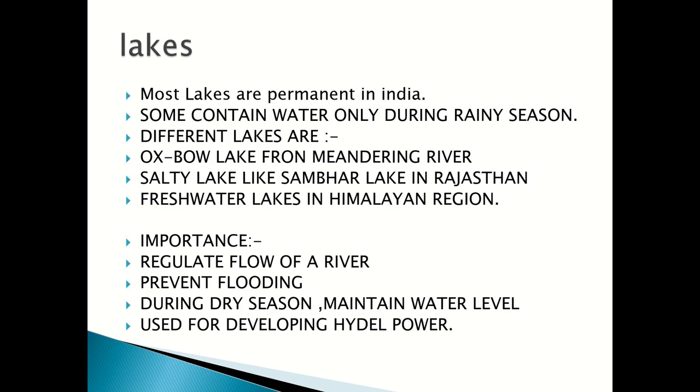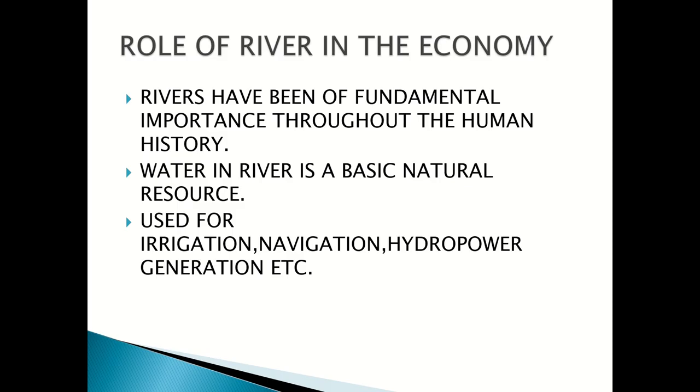The lakes. Most lakes in India are permanent, but some are temporary, which revive in the rainy season. The different lakes are Oxbow Lakes, which are formed by a meandering, snake-like river due to depositional activity. Second, the salty lakes like the Sambar Lake in Rajasthan, and third, freshwater lakes, which are found in the mountains, that is the Himalayan region in India. Their importance is that they regulate the flow of rivers, prevent flooding, maintain the water level during the dry season, and are used for developing hydropower.